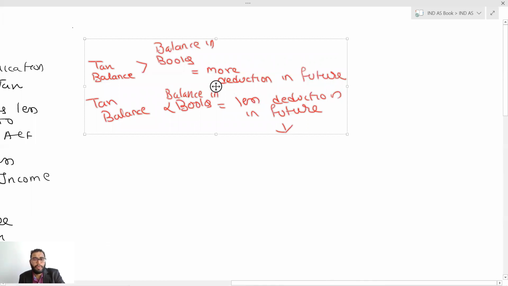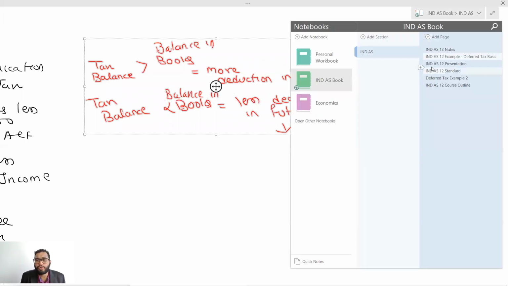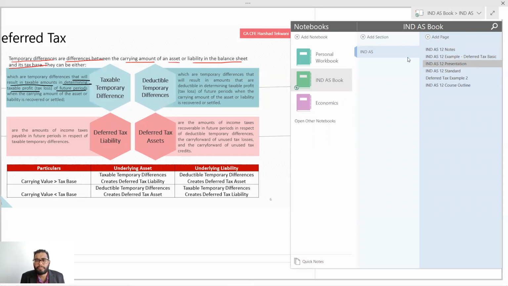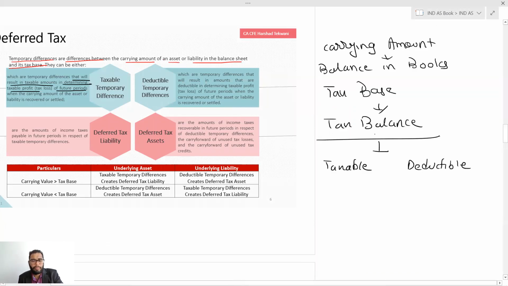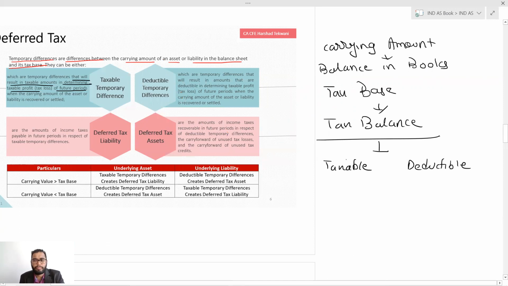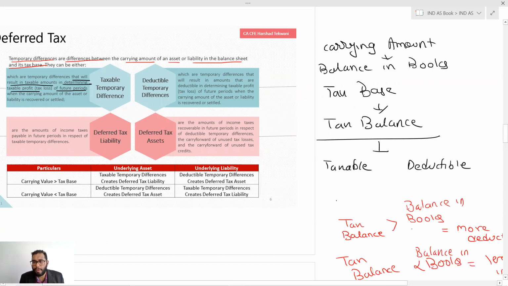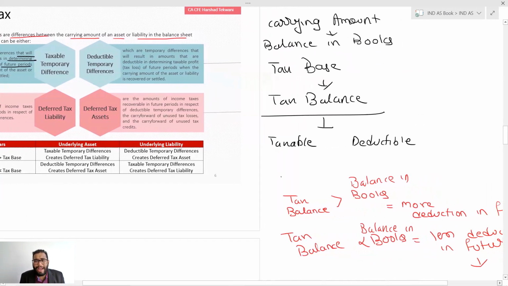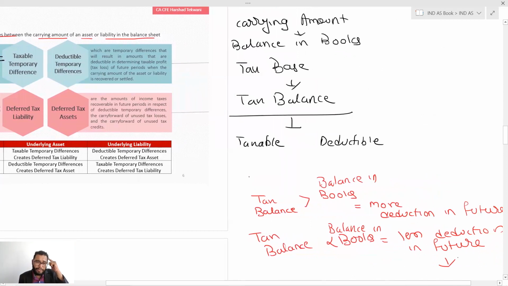This one, we'll bring over here to understand further. Now we identified there's a difference.